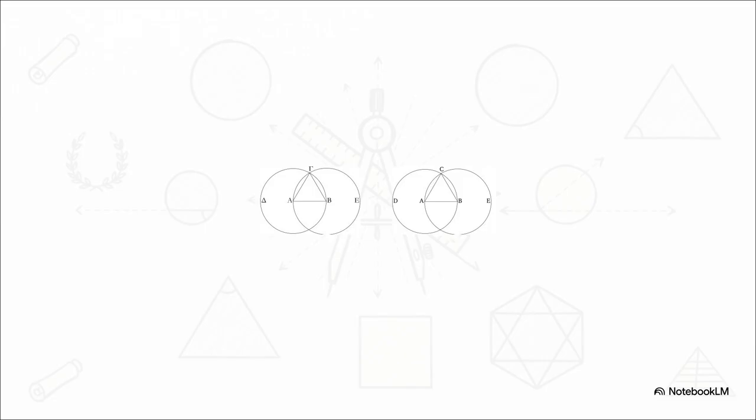If we draw straight lines connecting C down to A and C down to B, we create an unbreakable logical truth. Since line CA equals AB because of the first circle, and line CB equals AB because of the second circle, well, by common notion 1, things equal to the same thing are equal to each other. CA absolutely must equal CB. And just like that, without making a single physical measurement, we've perfectly constructed an equilateral triangle.